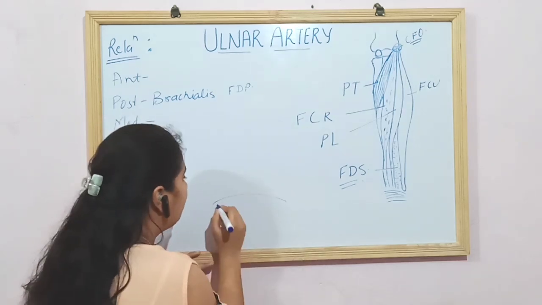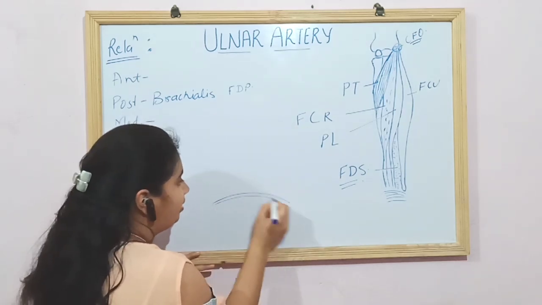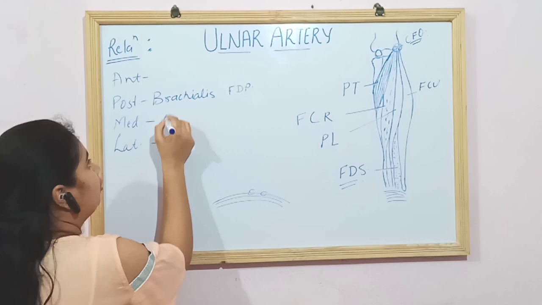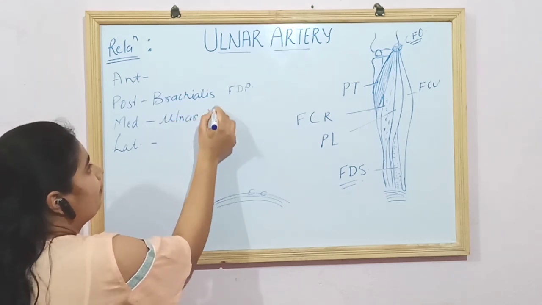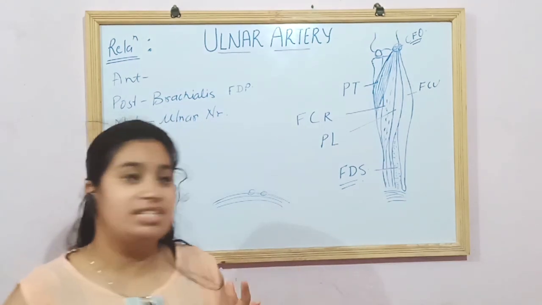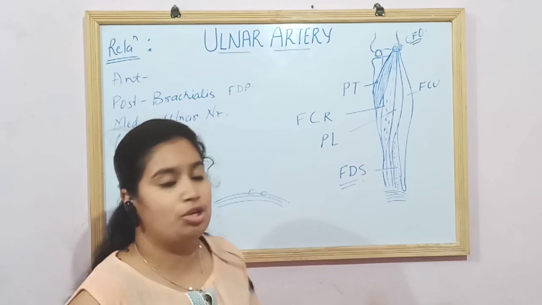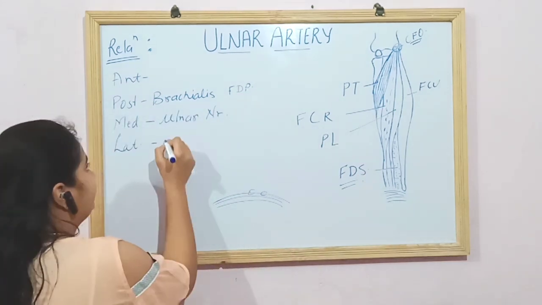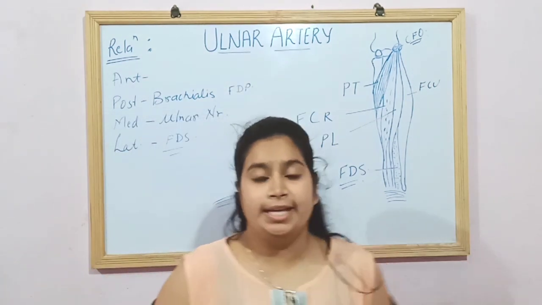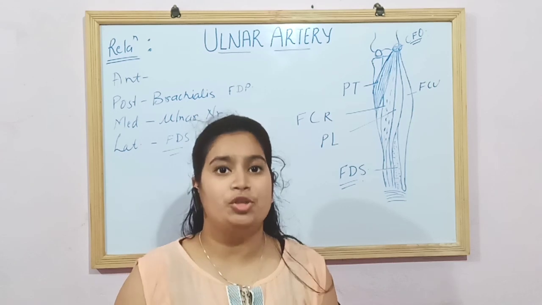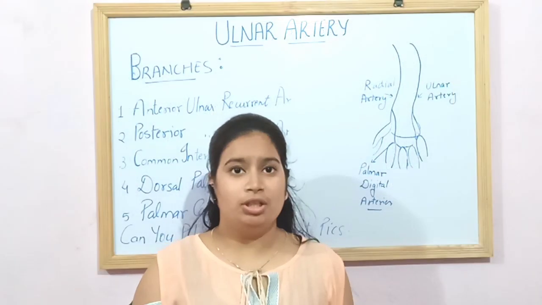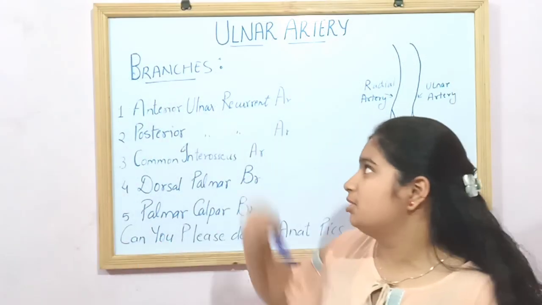This is your ulnar nerve, and the ulnar artery is traversing alongside it. So the medial relation is the ulnar nerve. And laterally, it is covered by the flexor digitorum superficialis muscle. So here we are done with all the relations of the ulnar artery: anterior, posterior, lateral and medial. On the topic of the ulnar artery, we had reached the branches of the ulnar artery.